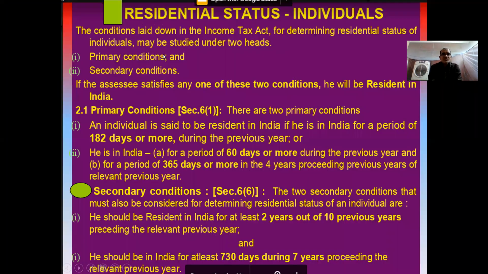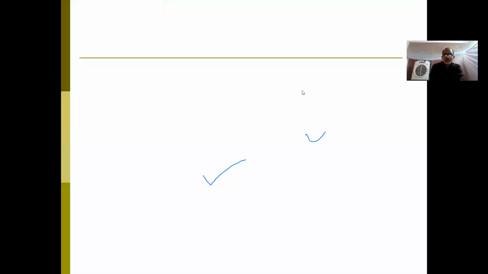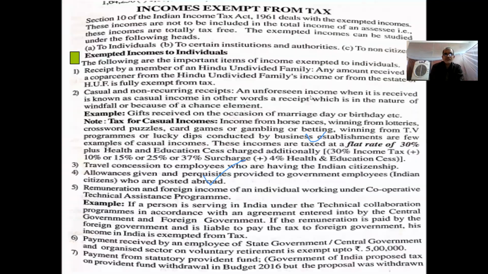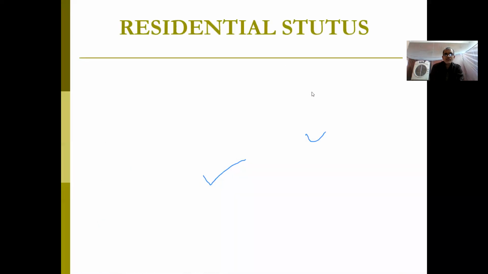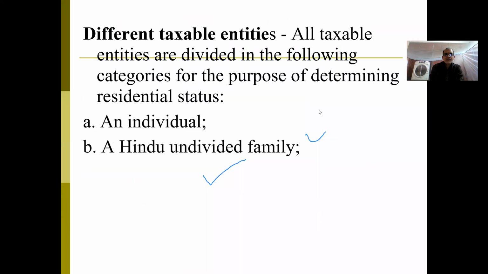Based on primary conditions we have discussed up to now in these two problems, we verified only primary conditions, meaning only whether a person is a resident or non-resident. That only we are able to decide. But when you go back to this residential status, I mentioned this. You have noted this down, I think.